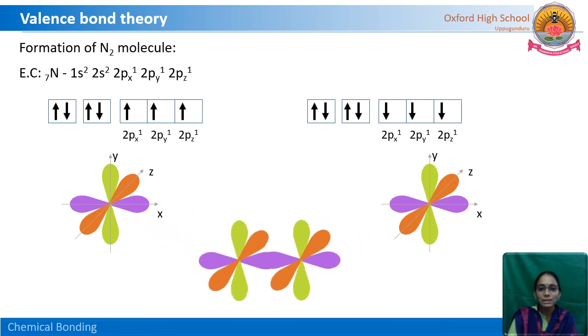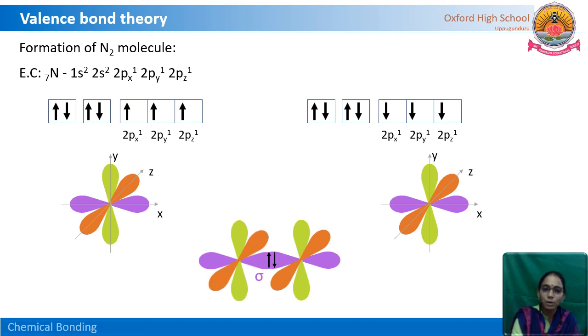First, along the x-axis they overlap, and the first bond formed is a sigma bond along the internuclear axis, which is a strong bond. The purple one is the x-axis, the end overlap between the 2px orbitals of the two nitrogen atoms. So this bond is a sigma bond, the stronger bond, the first bond.